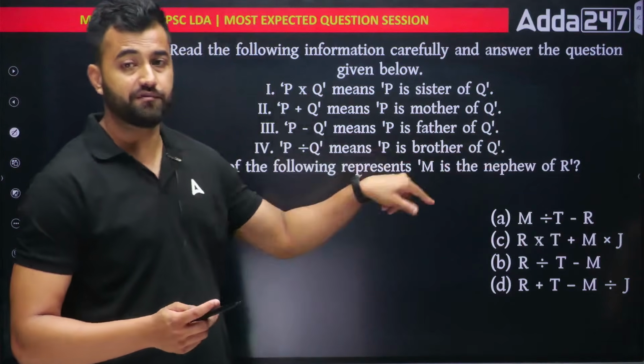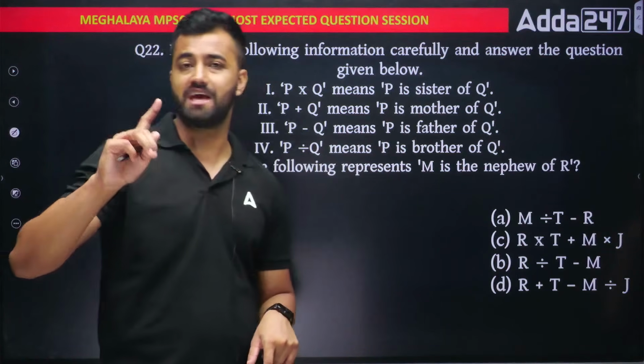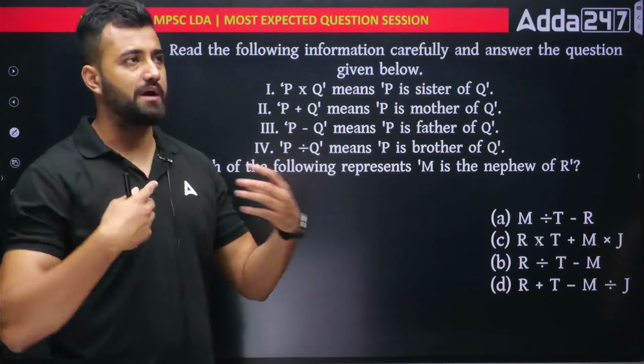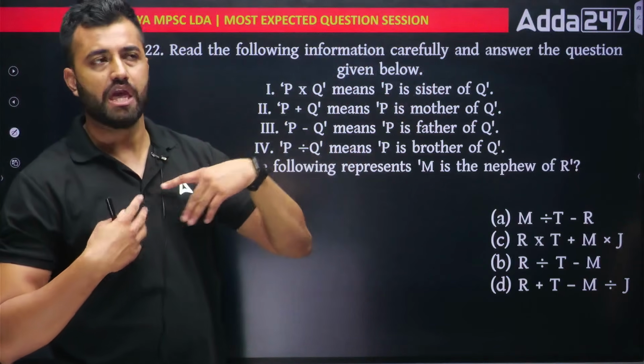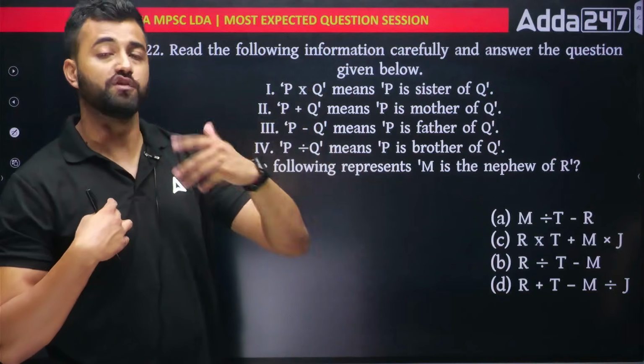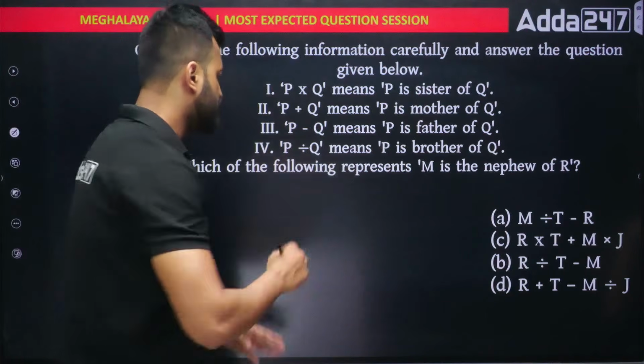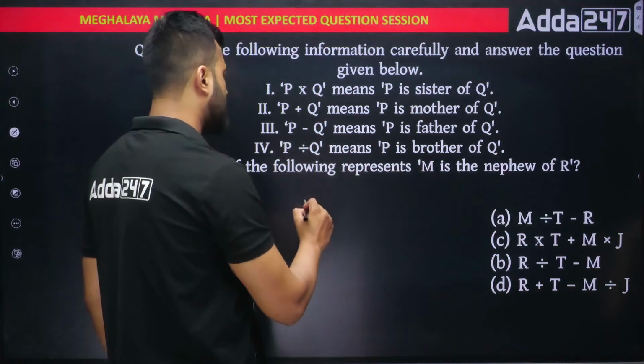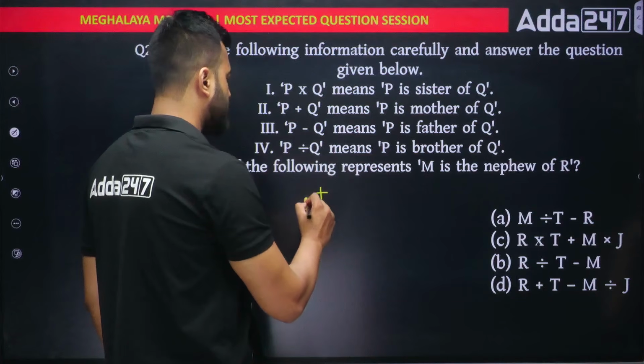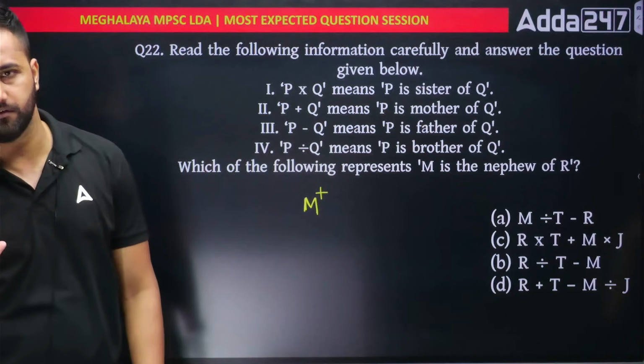I'm saying M is the nephew. When I say M is the nephew, that means M should be a male, right? If I'm a male, my uncle would call me nephew. If I'm a female, my uncle would call me niece. So, nephew means M should be a male. So, our concern is to see the option where I see M to be a male. Okay, just this logic and we'll get the answer, right?